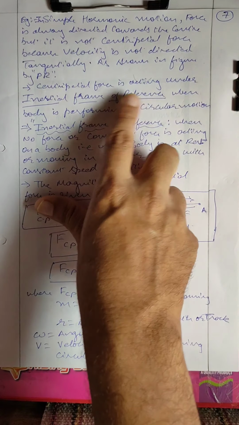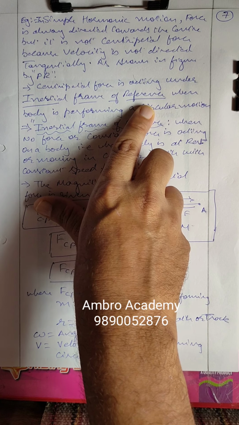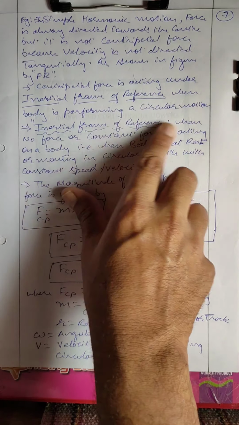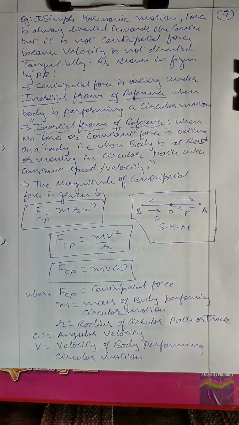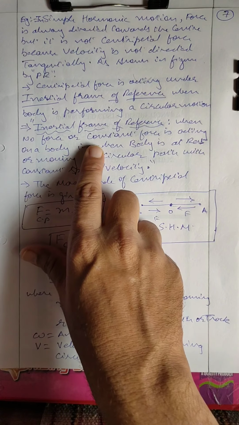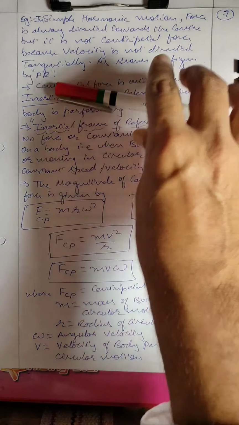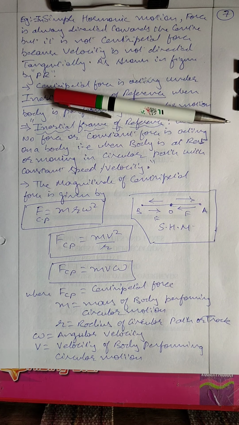Centripetal force acts under an inertial frame of reference. When the body is performing circular motion, the frame of reference should be inertial. I think we have already studied inertial and non-inertial frames of reference. Inertial frame of reference, what do you mean by that? When no force or a constant force is acting on a body. That means if I keep a pen here, the pen is not moving, so no force is acting. It is an inertial frame of reference.